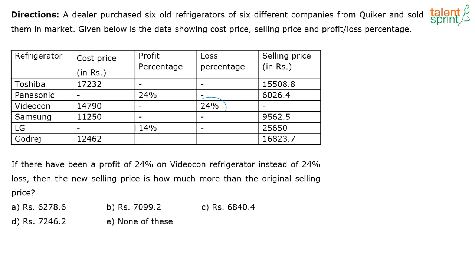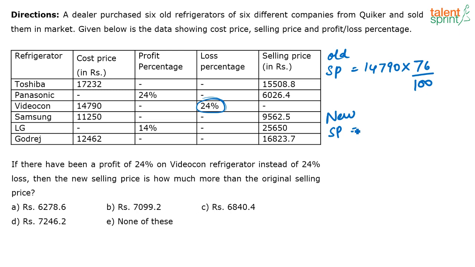See, for this question, let us see how to solve it. Now, what is happening here? Earlier there was a selling price. Let us take it as the old selling price. Which is the company we are looking at? Videocon. So here Videocon cost price was 14790 and there has been a loss of 24%. So what was the old selling price? It is nothing but 14790 into 76 by 100. That's going to be the old selling price.